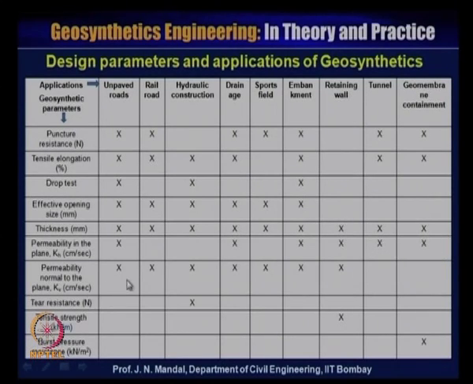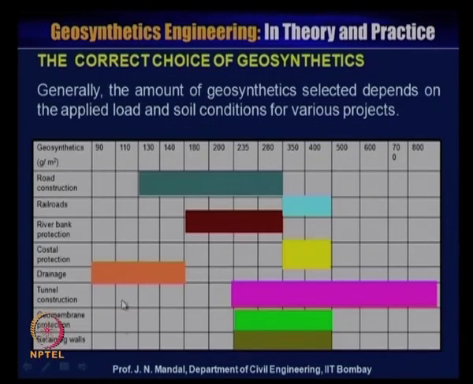Permeability normal to the plane is required for unpaved road, railroad, hydraulic construction, drainage, sports field, embankment, and retaining wall. Tear resistance is for hydraulic construction, tensile strength also for the retaining wall, and the burst resistance for the geomembrane containment. So here we are showing one manufacturer's list, that is, the correct choice of the